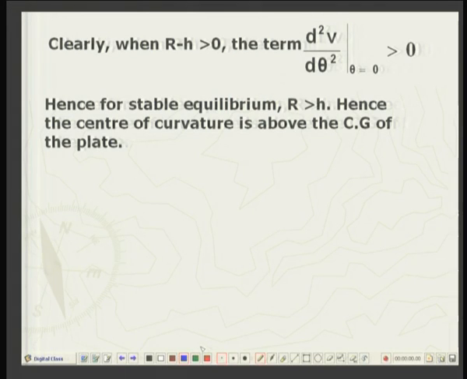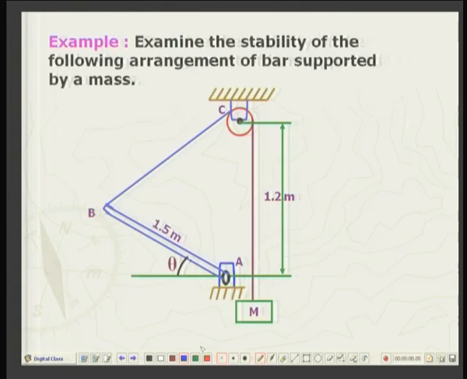So, this is exactly what we have concluded, and now I will take up another example. Well, this example was in fact discussed in the last lecture, lecture 15, where we were only concerned with the equilibrium configuration. We did not pay attention to the stability of equilibrium.